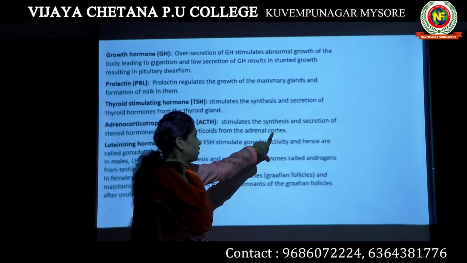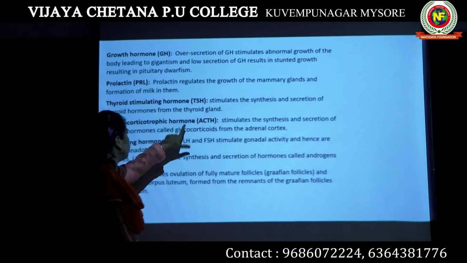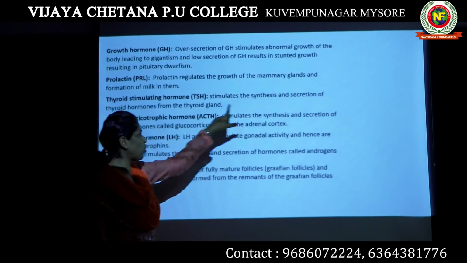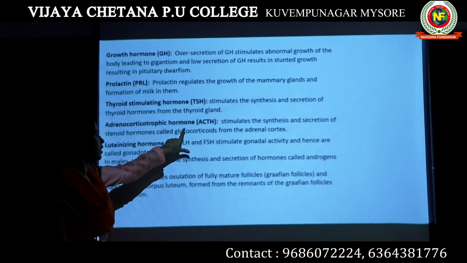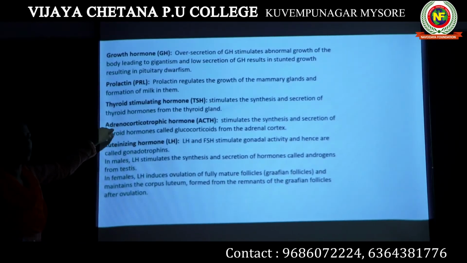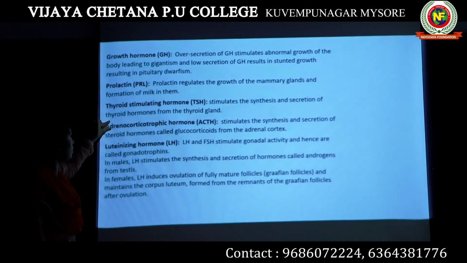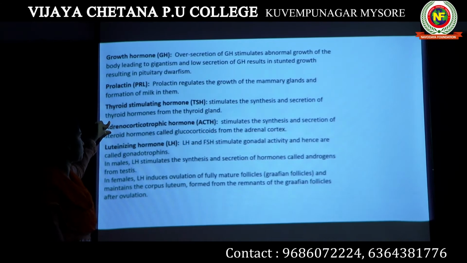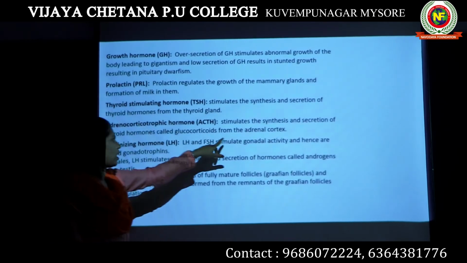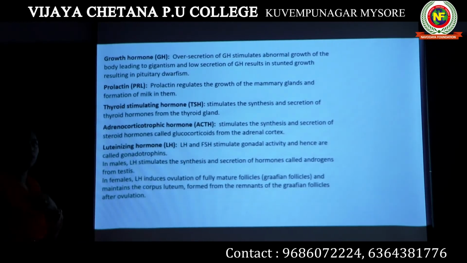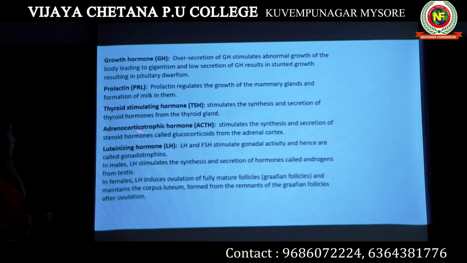This adrenal cortex releases a hormone known as glucocorticoids. If the adrenal cortex has to release glucocorticoids, then ACTH has to come from the pituitary gland. This hormone will come to the adrenal gland present above the kidney and ask the adrenal cortex to release glucocorticoids. That is the function of the ACTH hormone.